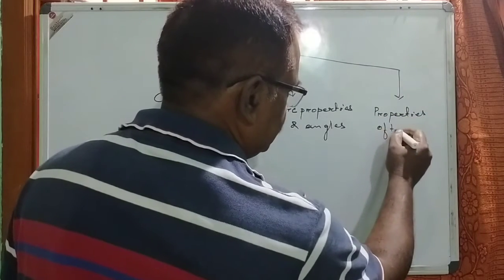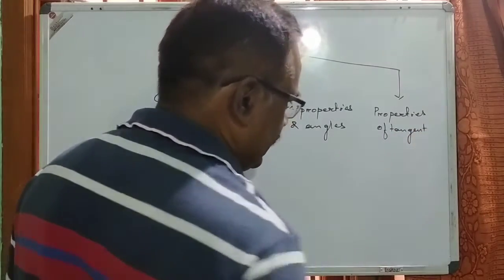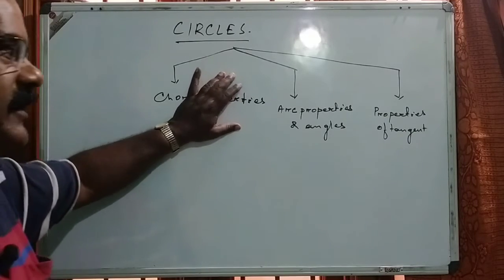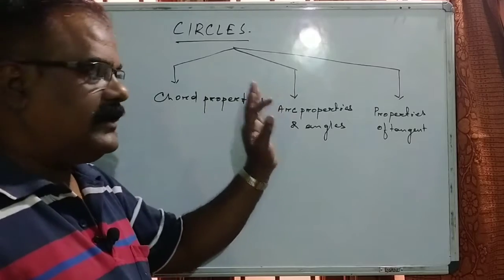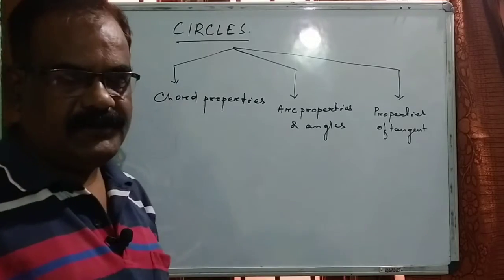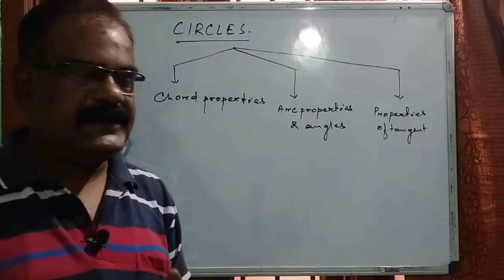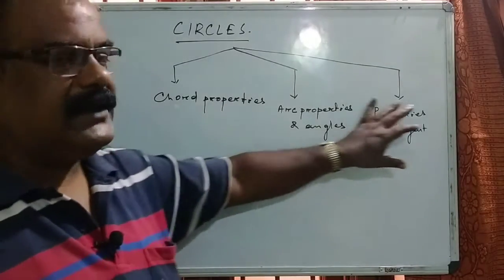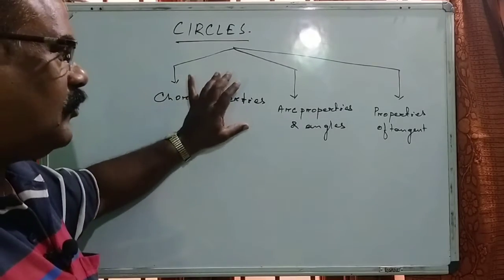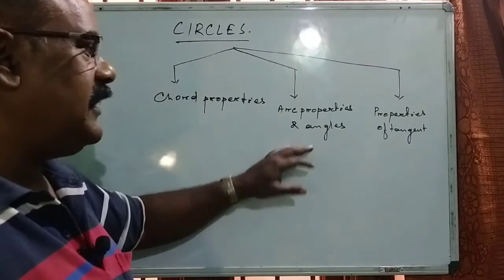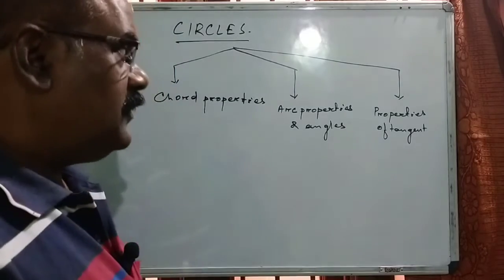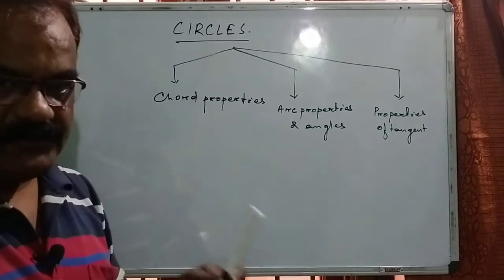In this video, I'll try to discuss only the chord properties of the circle, the theorems related to them, and afterwards we will discuss the rest gradually in different videos, because I don't think there will be sufficient time to discuss all that in a single video. So in this part we will discuss the chord properties. Afterwards we will discuss the arc properties, the angles related to that, and finally the properties of tangents.